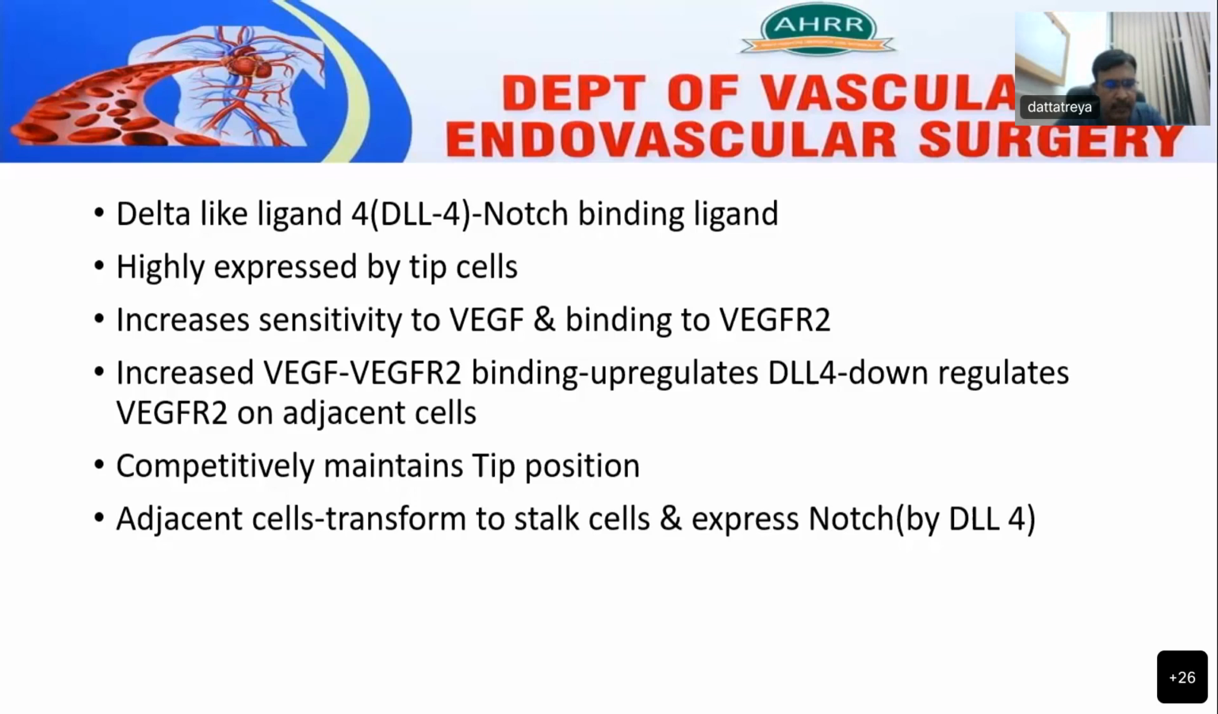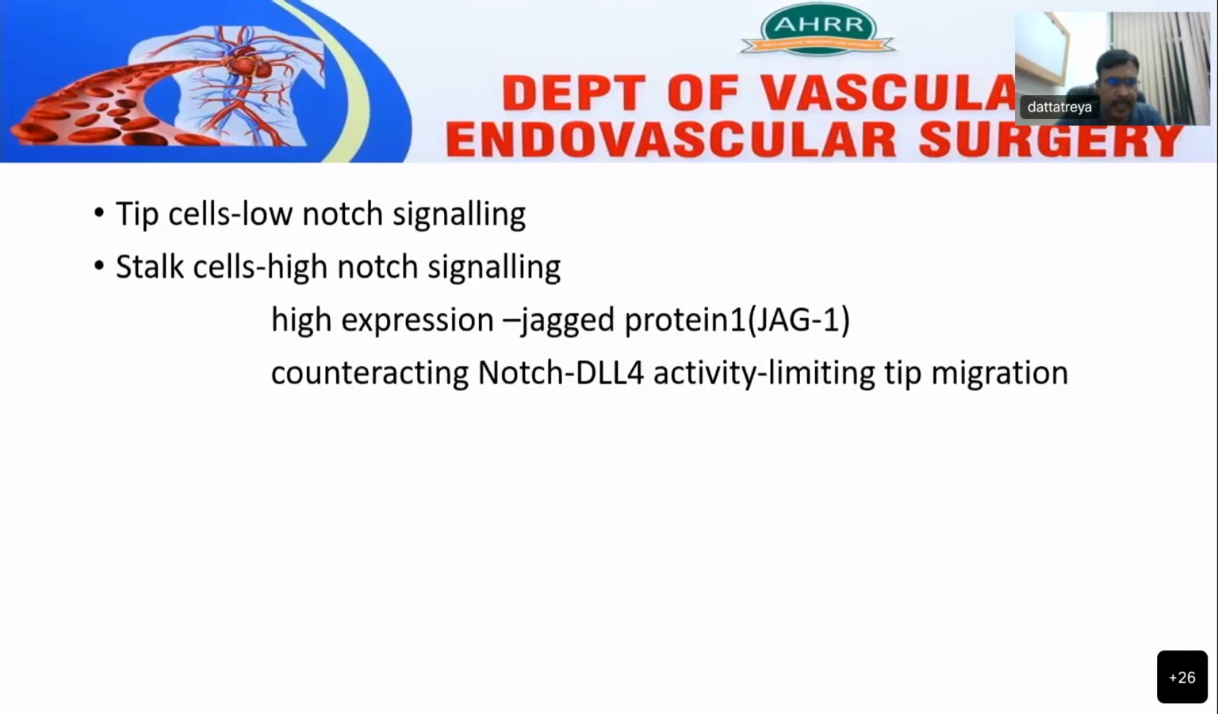The adjacent cells of the tip cells will in future develop into stalk cells and express notch signaling system. The tip cells have low notch signaling, whereas stalk cells have high notch signaling. High expression of Jagged 1 protein is seen at the stalk cells, which helps in counteracting the notch delta-like ligand 4 activity, limiting the tip migration.